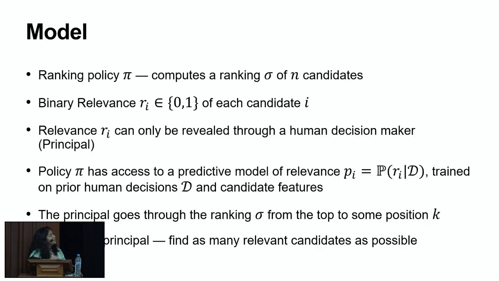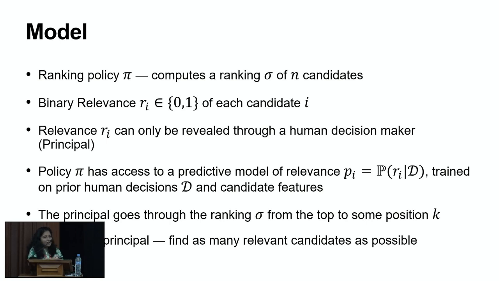So the model that we study is as follows. There is a ranking policy pi, which computes a ranking sigma of n total candidates. And we're considering binary relevance here. So Ri is binary, 0, 1 of each of the candidates.